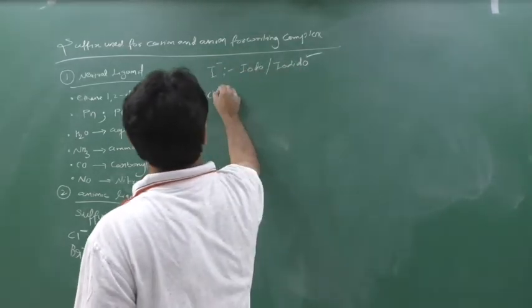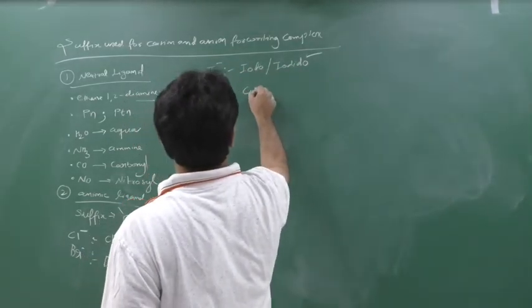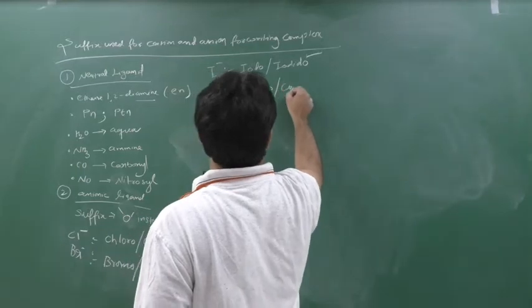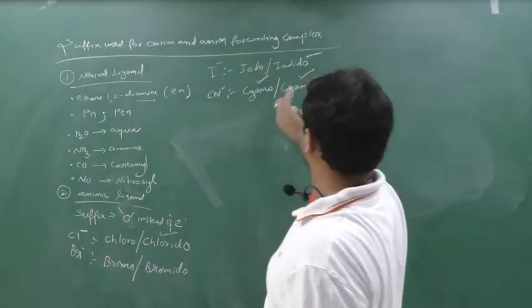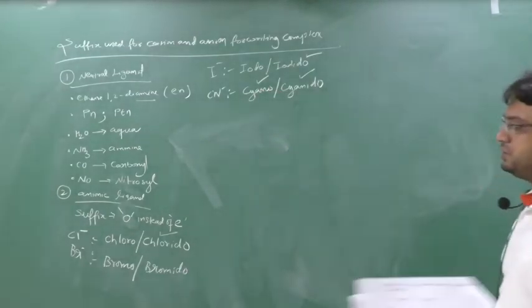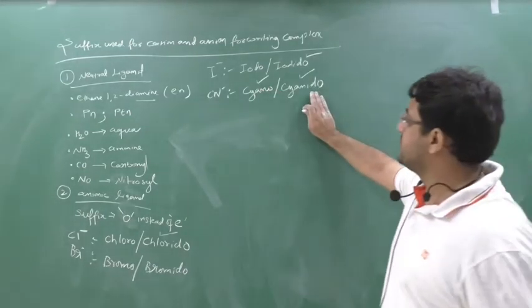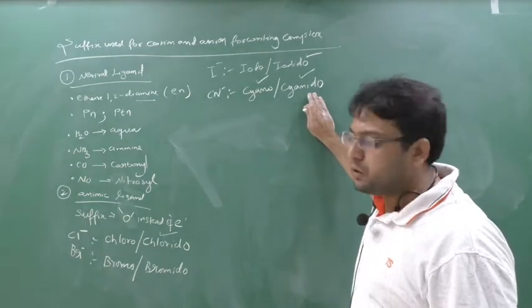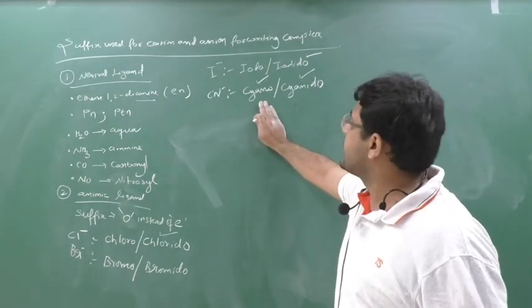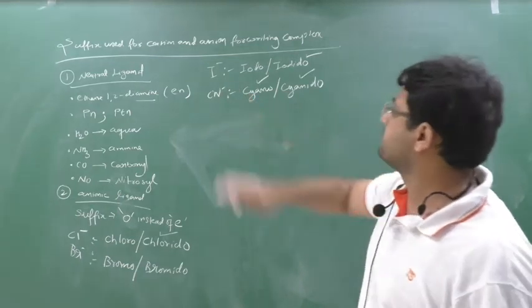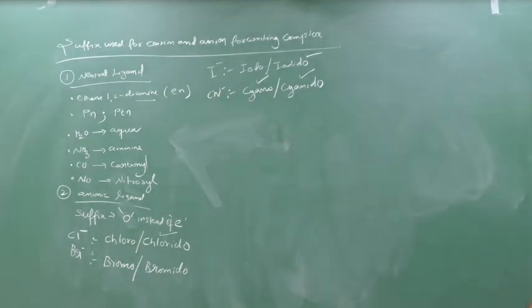CN minus: cyano or cyanido. You can use both, both are correct. Not an issue. In your book they have used cyanido, but in other books they have used cyano also. So both are the same, do not worry.